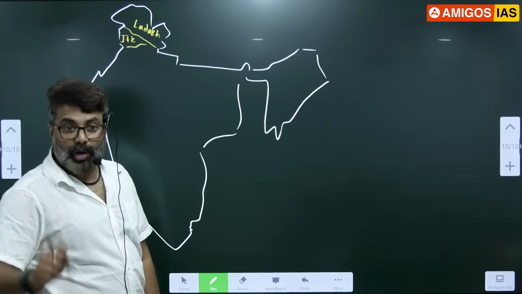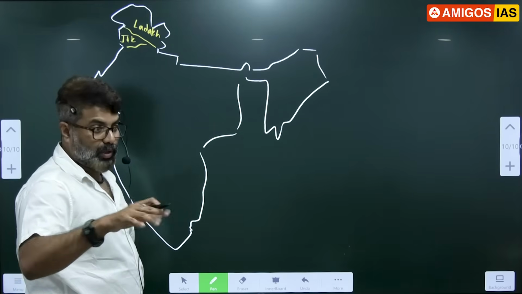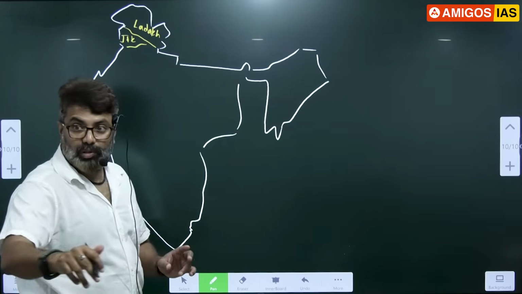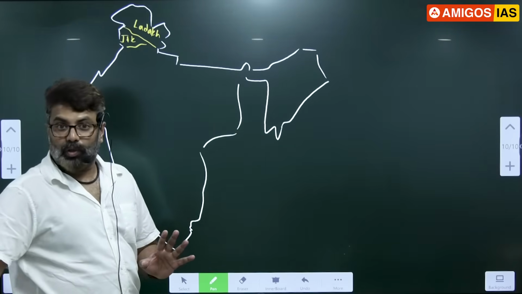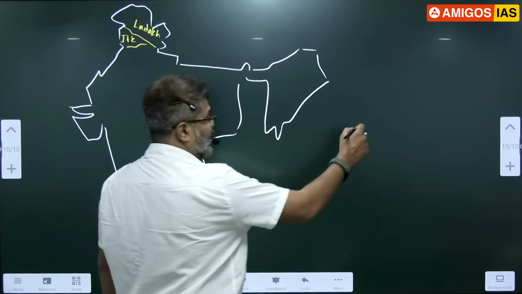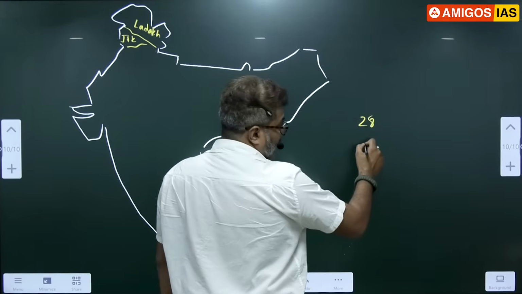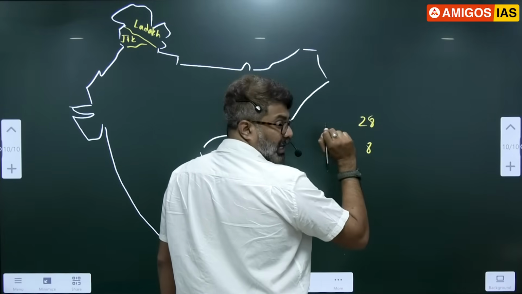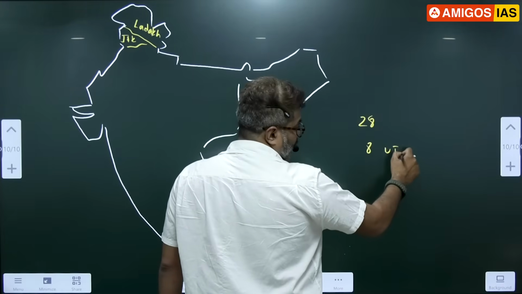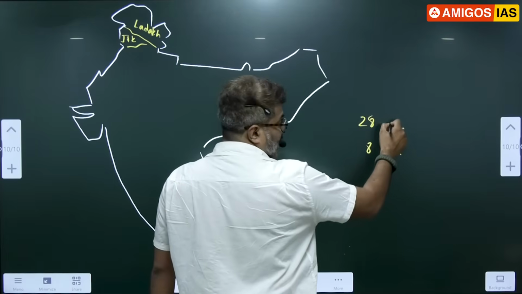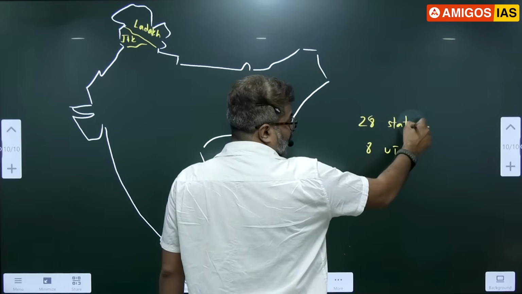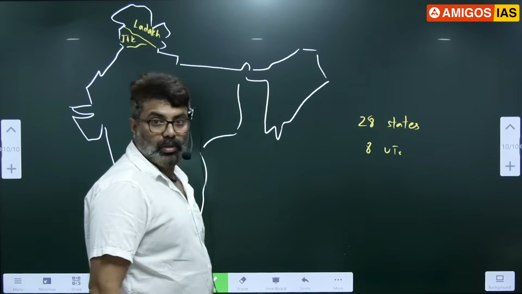Okay. So today I am giving you an excuse because it is the first day. Tomorrow also I will be giving the same map. Then all of you should get all the 28 states correct. 28 states should be there. Correct. 8 UTs we have. All UTs should be correctly marked. States should be correctly marked. Capitals you should know.